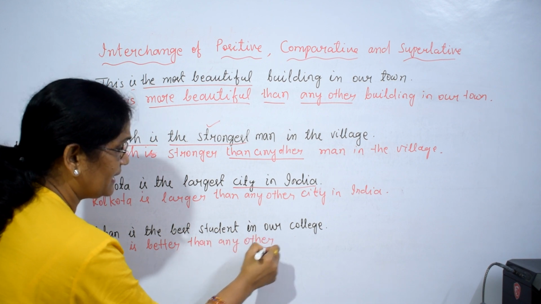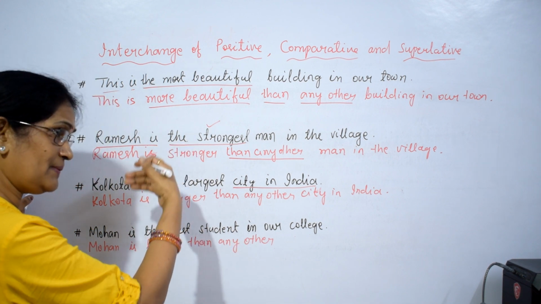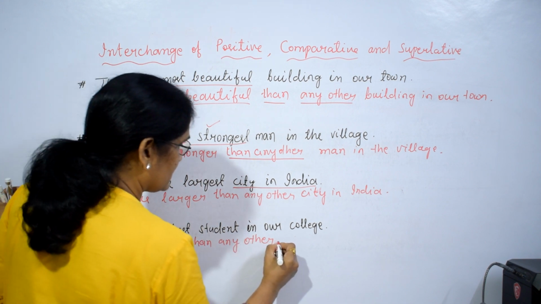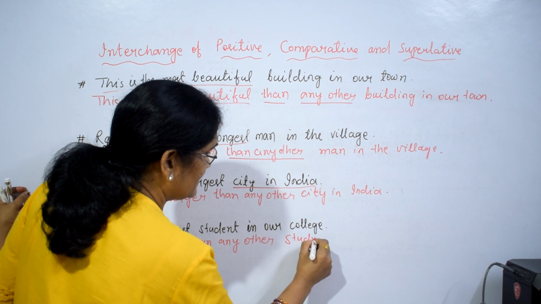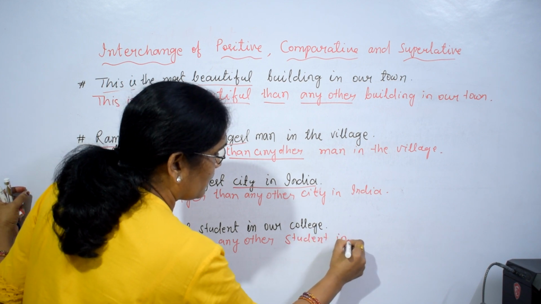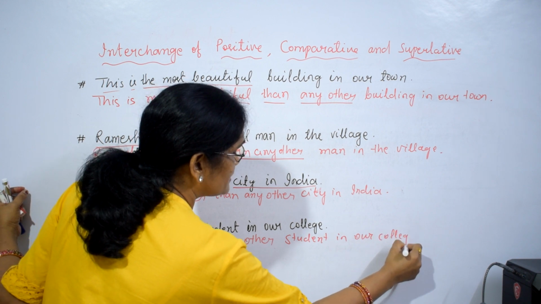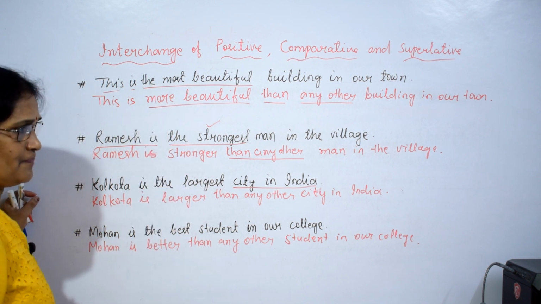In comparative degree, we add what? Than any other. Change the superlative degree into comparative, add than any other. Any other what? Student. Any other student in our college. We changed the sentences from superlative to comparative.